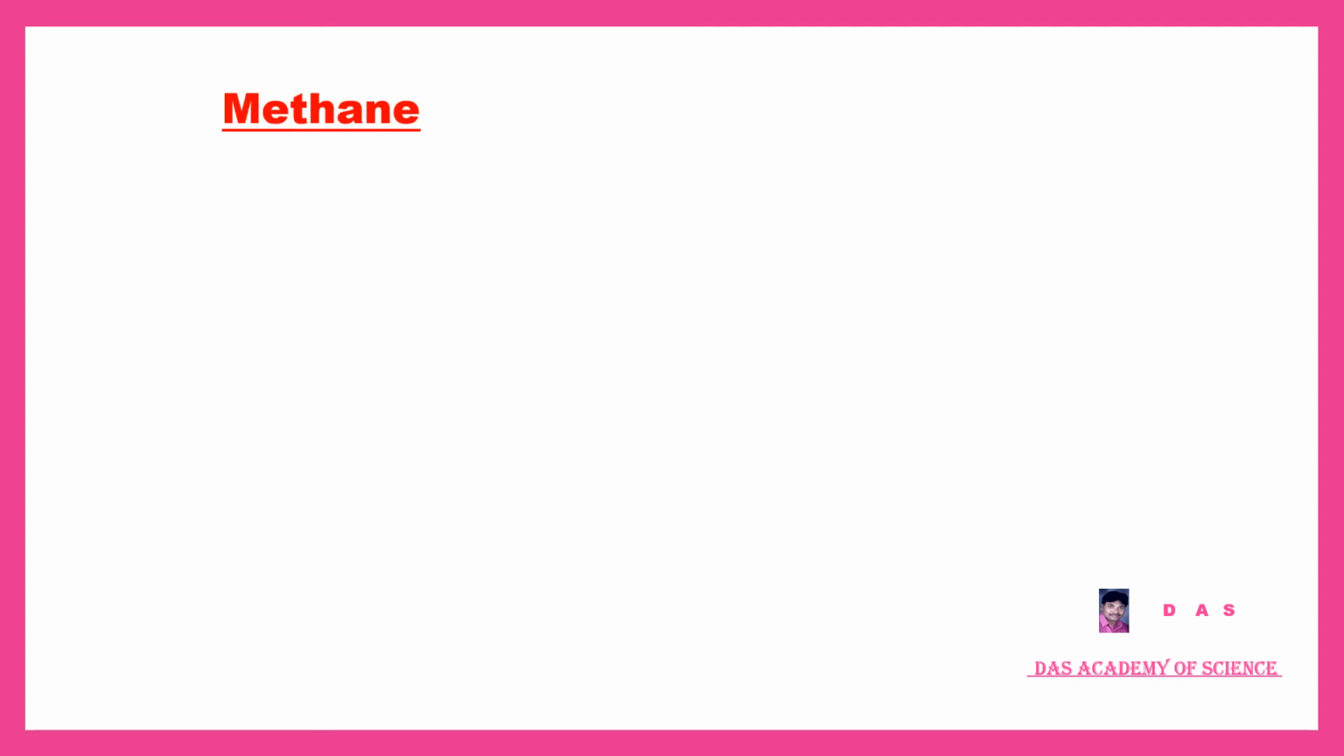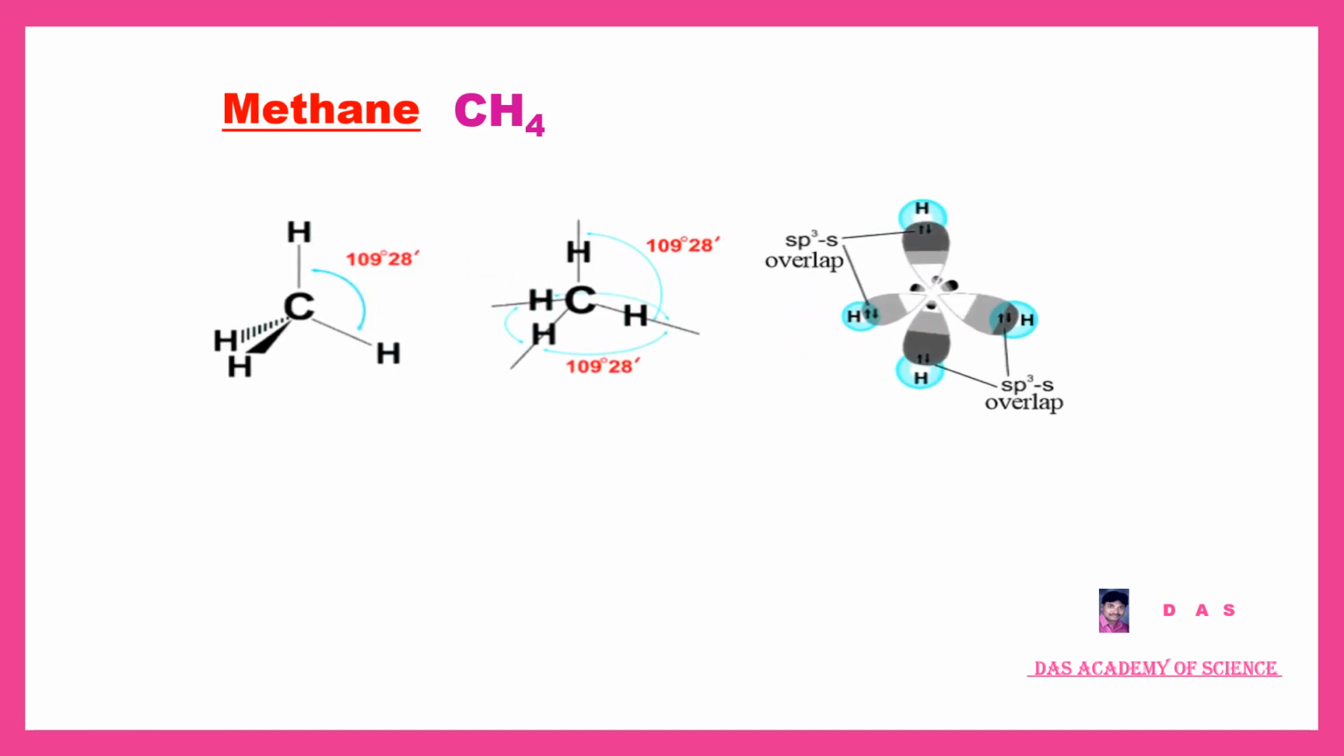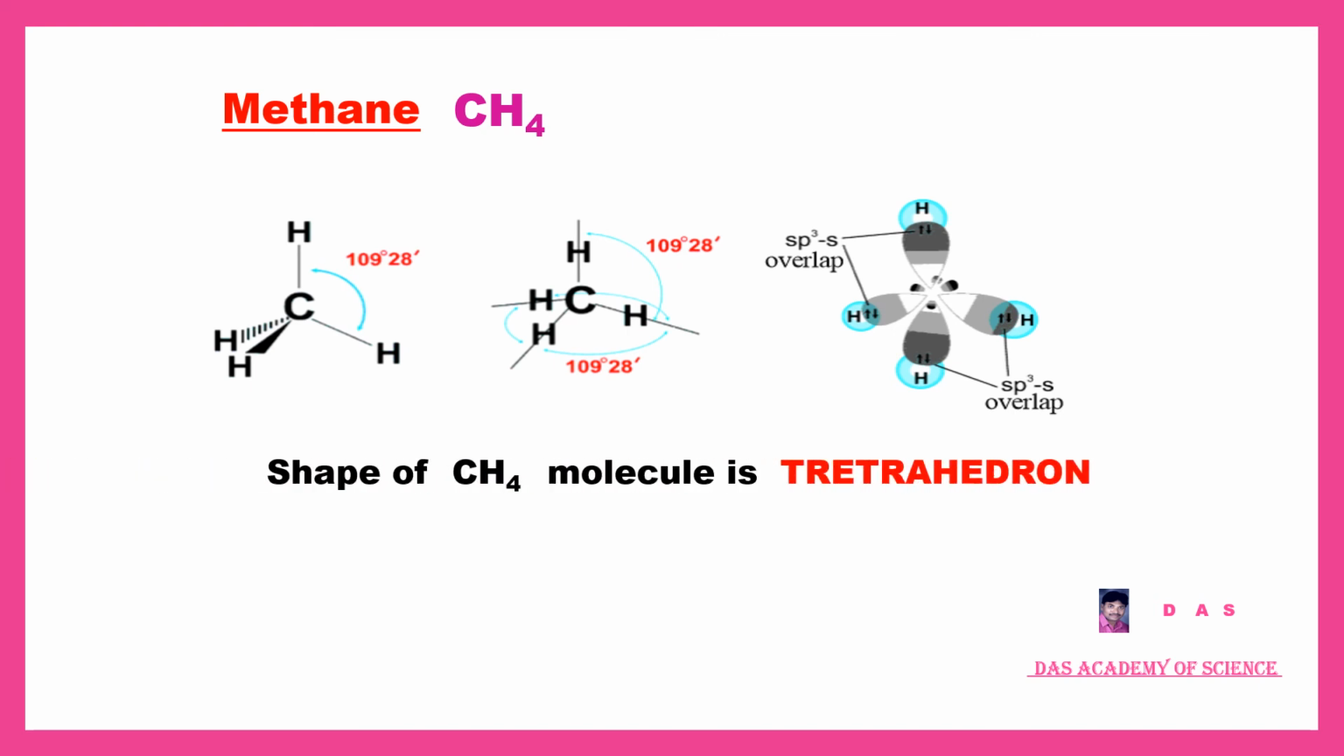If you see here in CH4 in this slide, the bond angle is 109 degrees 28 minutes in each HCH bond. So there are 4 HCH angles, and all 4 angles are 109 degrees 28 minutes. That is, the shape of CH4 is tetrahedron and 4 sp3-s bonds are present in CH4. So finally the conclusion is that the shape of the CH4 molecule is tetrahedron and the bond angle of HCH is 109 degrees 28 minutes.